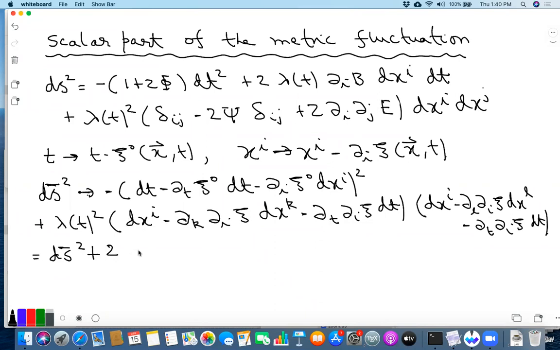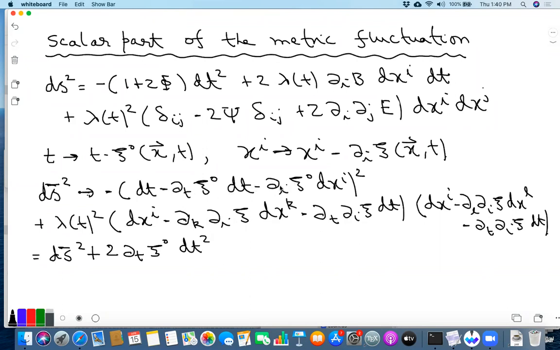And then to first order in deformation, let me write the result. So there is a 2 del t xi naught dt squared, which comes from the cross term of dt and minus del t xi naught dt.